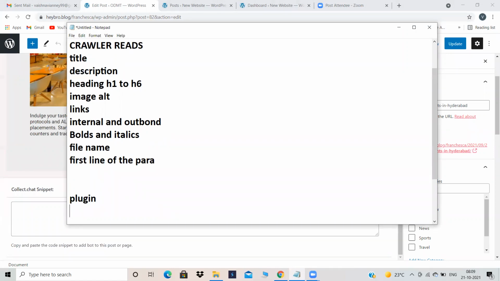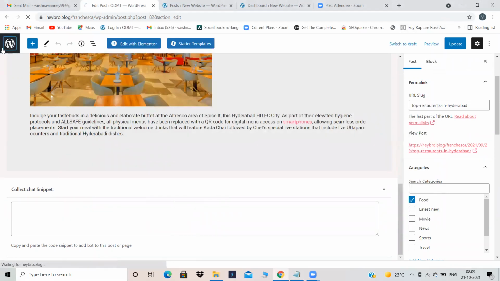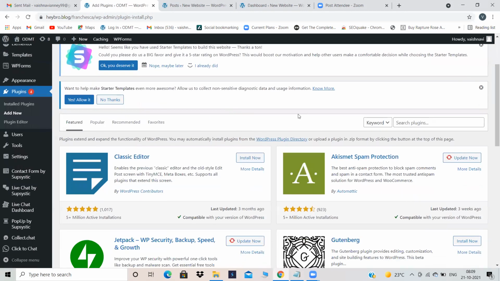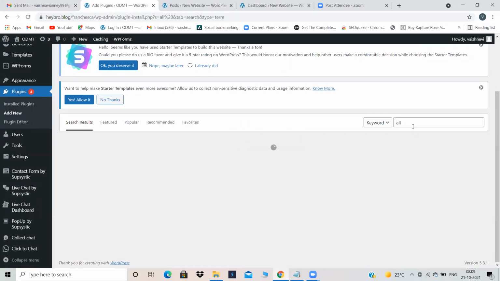All-in-One SEO, right? So first, let's install our All-in-One SEO plugin over here because we don't have it. How to install a plugin? Just go to plugins, add new, and search All-in-One SEO.